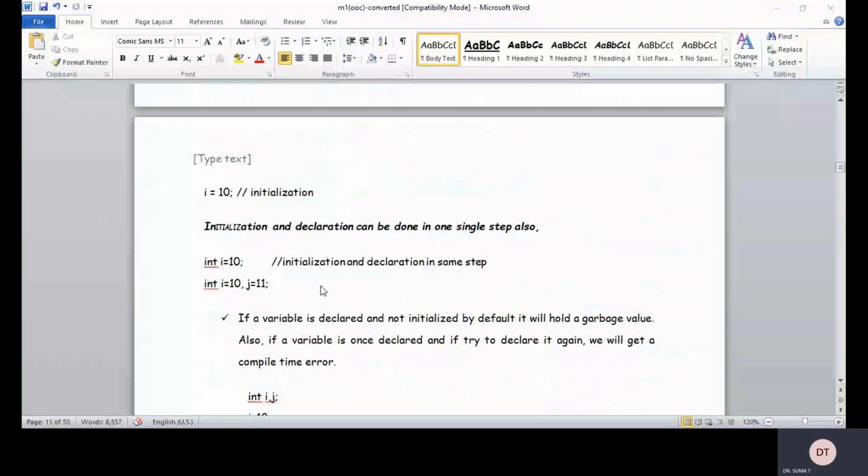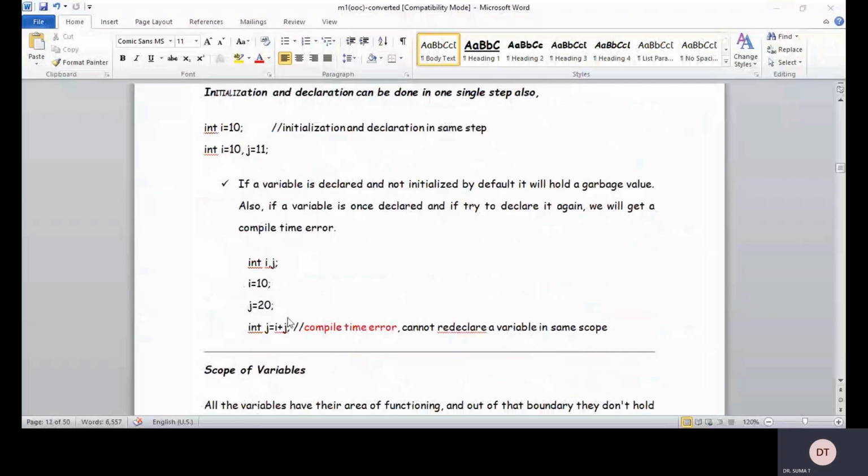Okay, if a variable is declared but not initialized, by default it will hold a garbage value. Also, if a variable is once declared and you try to declare it again, we'll get a compile time error. Okay, so like this: we have already declared int i, j and then int j = i + j.